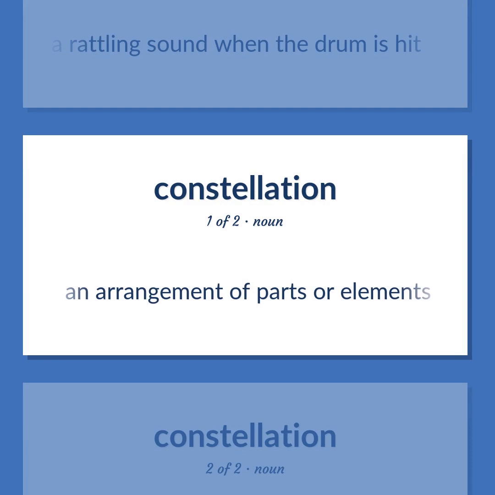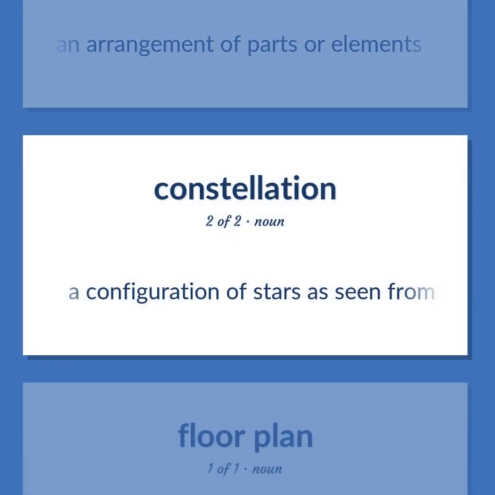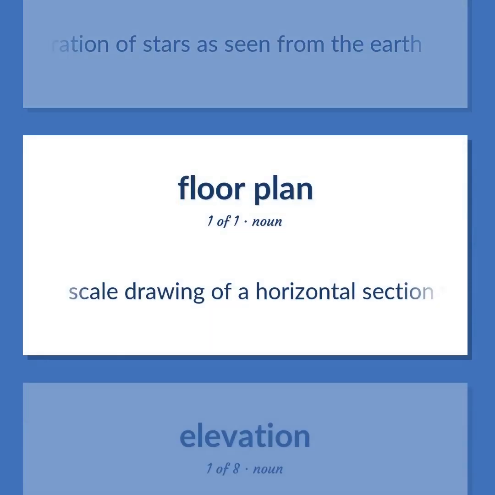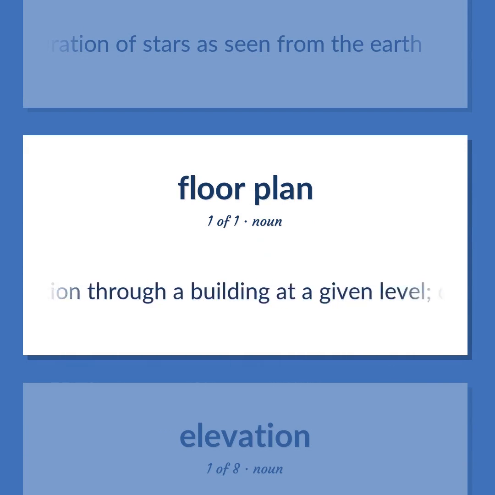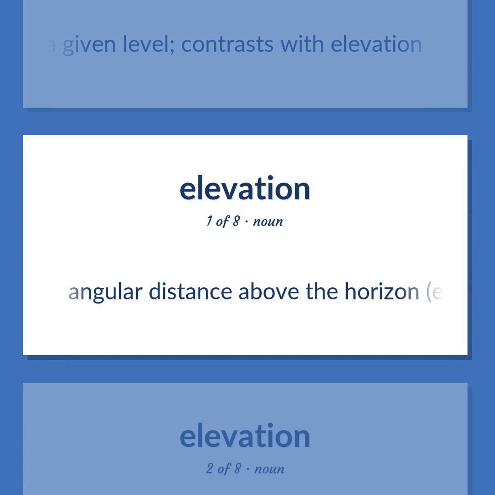An arrangement of parts or elements. A configuration of stars as seen from the Earth. Plan: scale drawing of a horizontal section through a building at a given level. Contrasts with elevation. Elevation: angular distance above the horizon, especially of a celestial object.